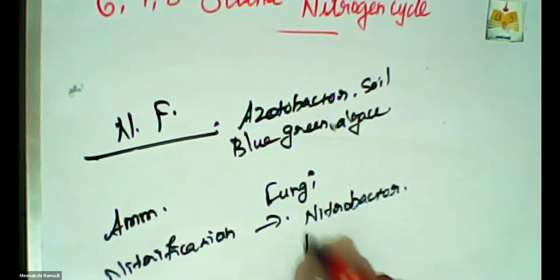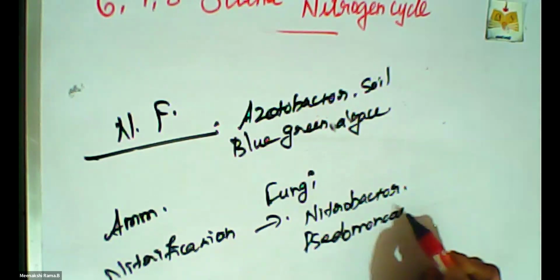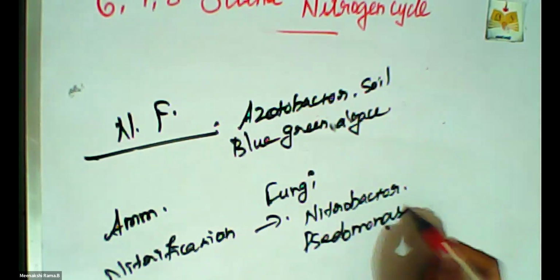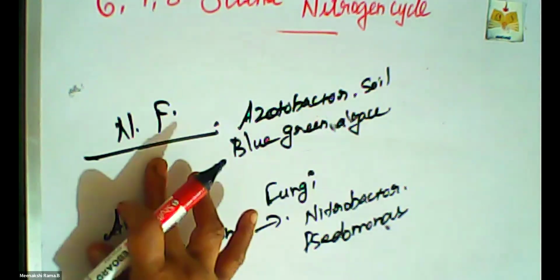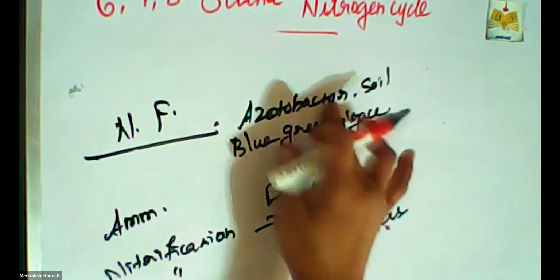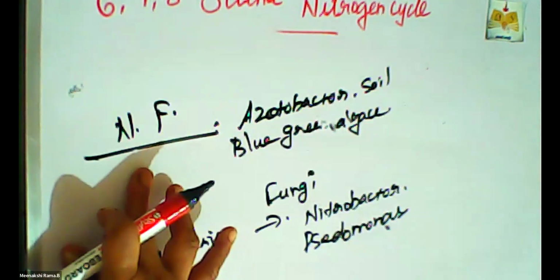Pseudomonas is the microorganism used in the denitrification process.